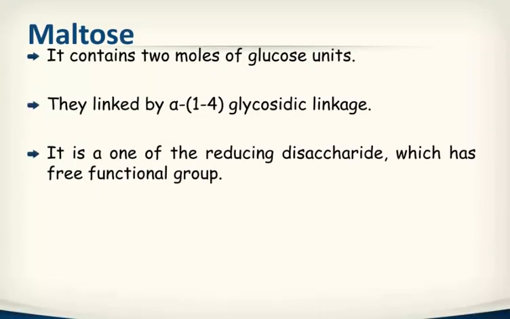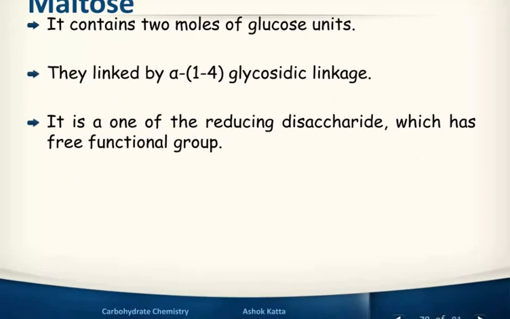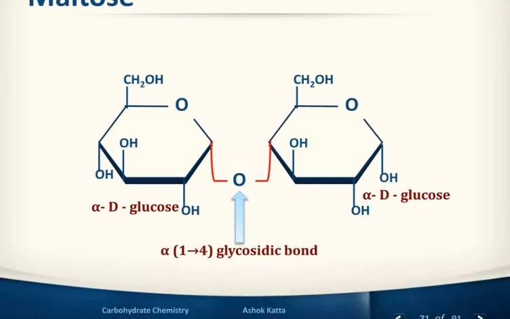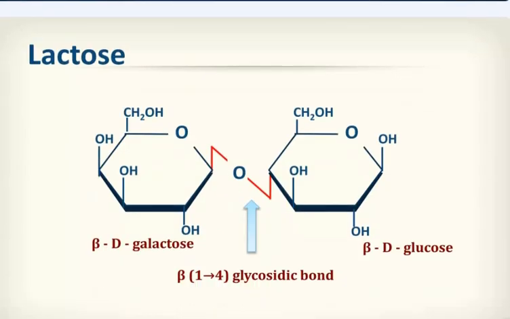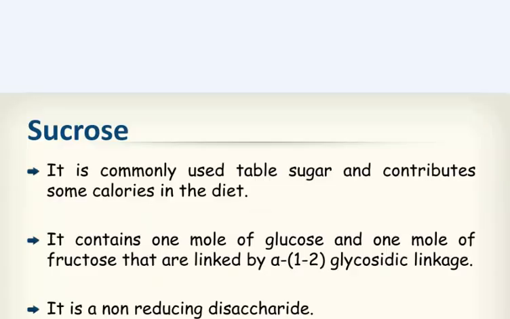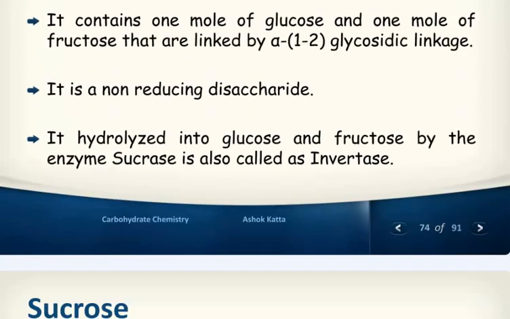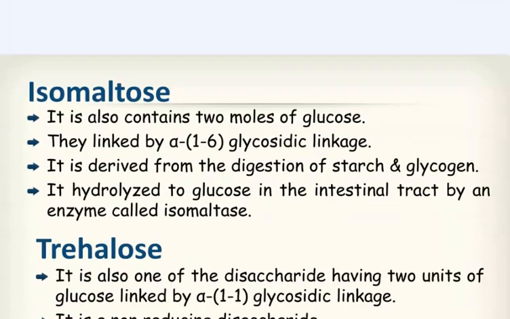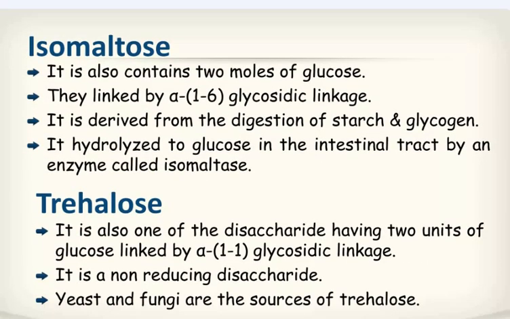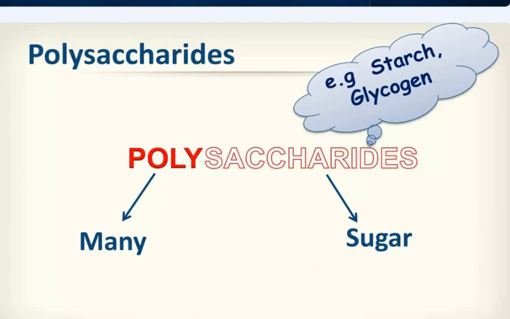Maltose consists of two molecules of glucose units. They are linked by a 1,4 glycosidic linkage. It is one of the reducing disaccharides which has free functional groups. You can see the structure of maltose. Lactose, you can see the structure of lactose. Sucrose, 1,2, you can see the structure of sucrose. Isomaltose, trehalose. So a lot of compounds.